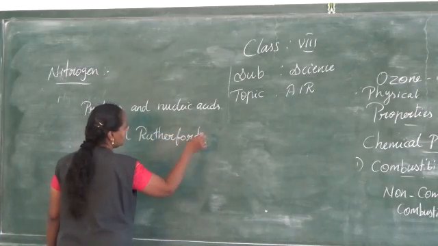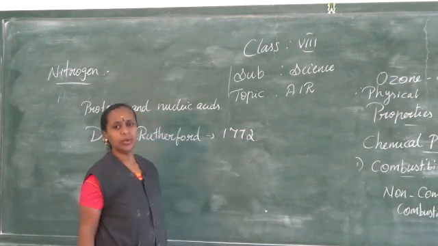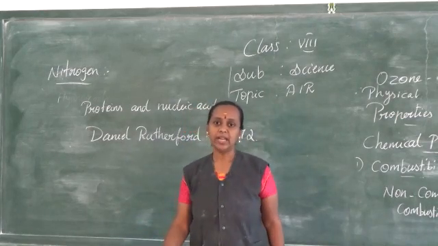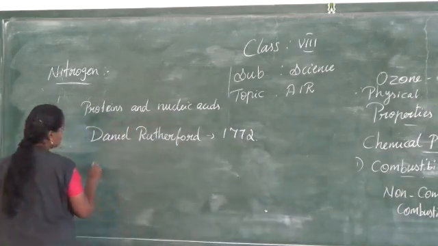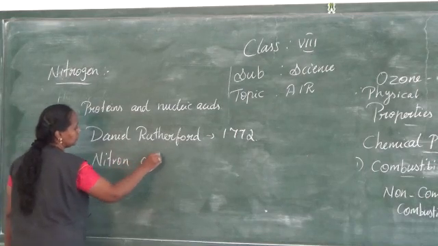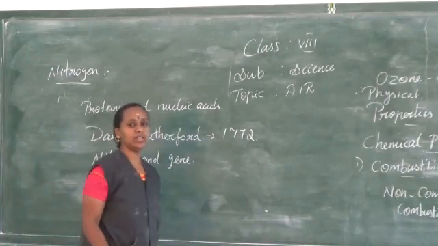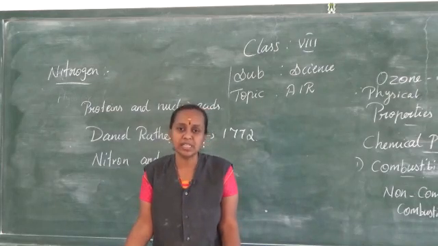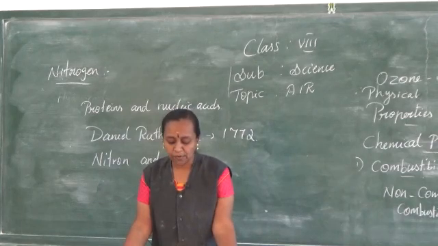Isolated nitrogen from the air in 1772. So, he is a chemist who found this nitrogen gas from the air. Daniel Rutherford named it nitrogen. The name is taken from the Greek words nitron and gene, which means "I produce nitre." Nitre is nothing but potassium nitrate, a compound of nitrogen.